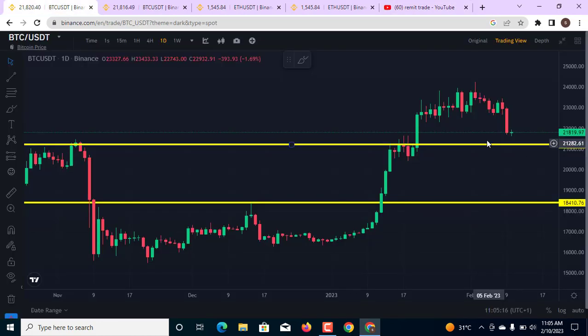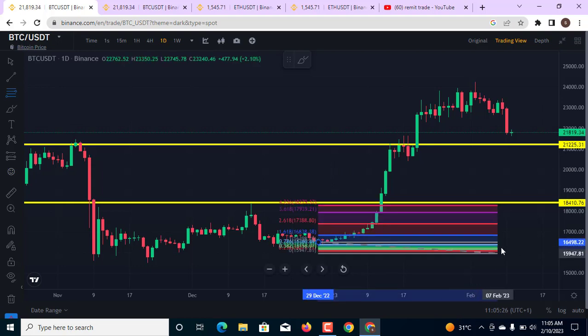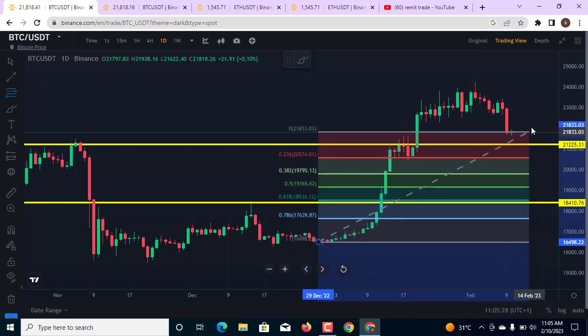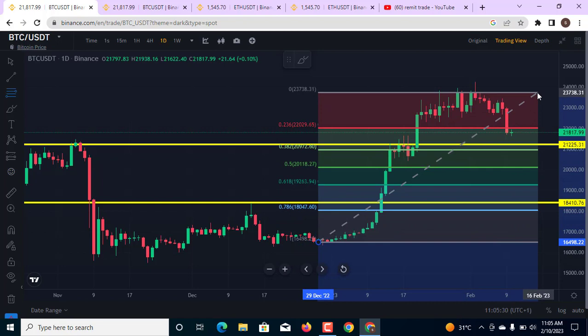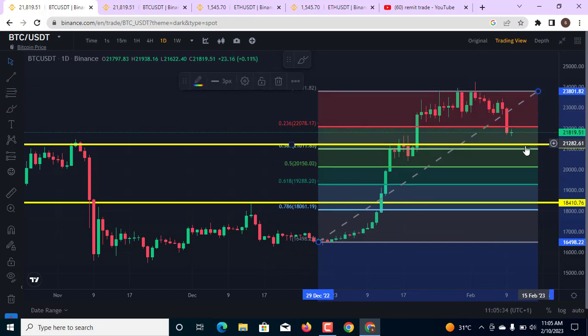On the 1-day chart, BTC USDT, yesterday I talked about the market coming back down to the 21k level, and I said if you put the Fibonacci retracement from this level up to this very point right here, you see that the market is going to come back down into this level of 0.382, that is around the 21k level.